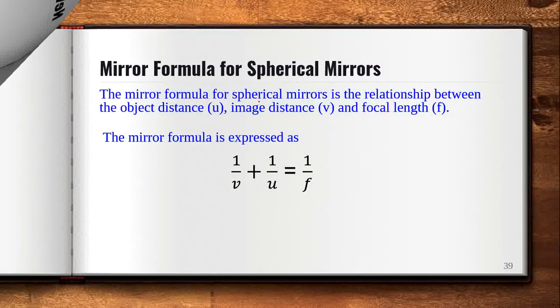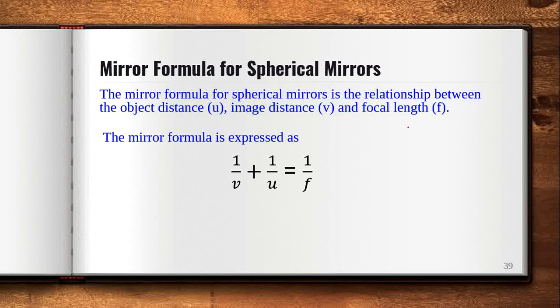Then that is called the mirror formula for spherical mirror. What is the objective of the mirror formula? Till now, we have discussed the image formation for a given object. When we were analyzing the image formation, we were actually giving the range of where the image can be formed. We are not giving any actual distance from the pole.